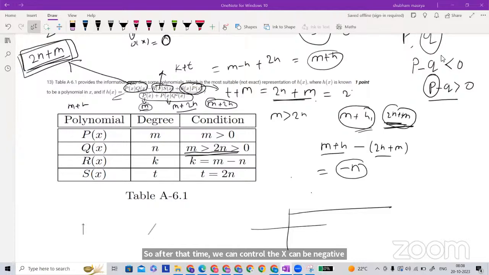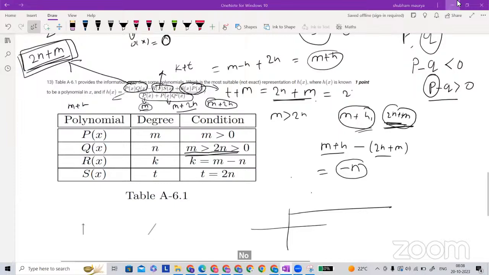Even or odd, the same case, a negative number could also be even. -2 is even, -3 is odd. So we can conclude negative also. But if some condition like greater than 0 or positive integers is given, then you have to follow it. If no condition is given, then you can consider the negative also. Okay, sir.